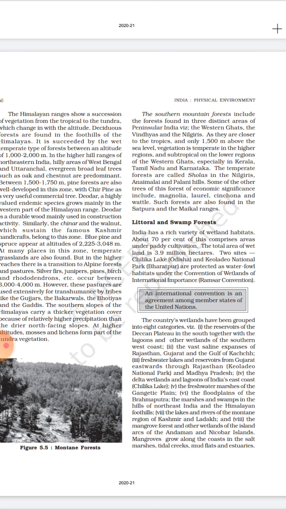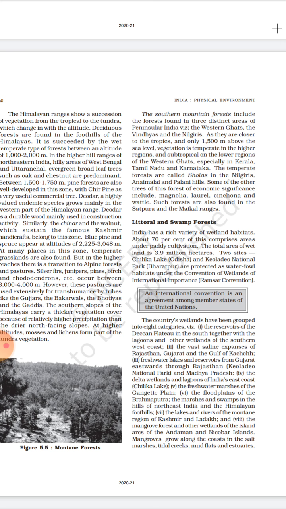Ramsar is a city in Iran where this convention took place for the protection of different habitats in different types of wetlands. So our country's wetlands can be grouped into 8 categories.